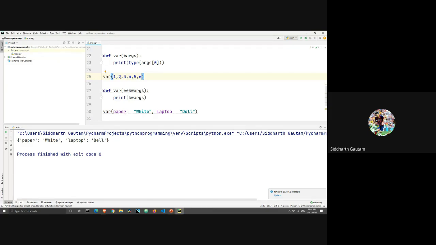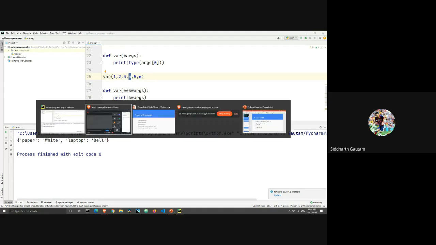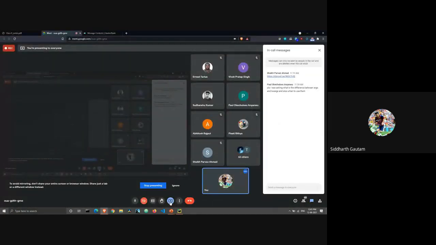For example, in the ARGS, this number 2 and this number 4 have both been put into the same tuple, in the same sequence. But here, the value paper and the value of the laptop both stay independent as if they are two different arguments. That's the main difference between those two.